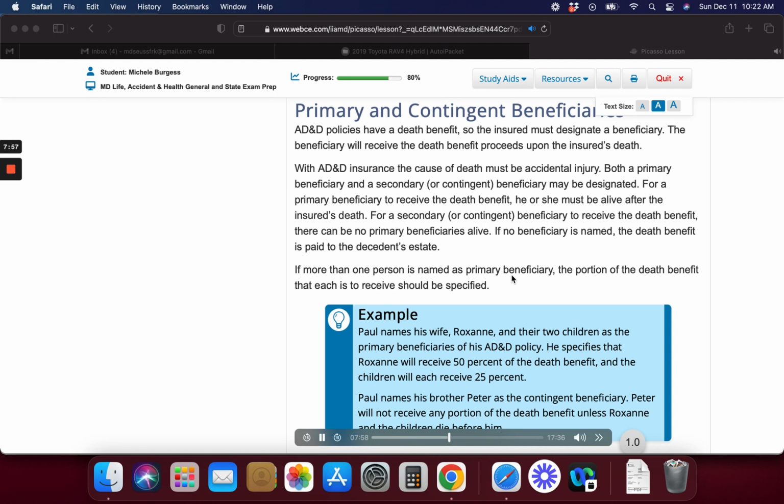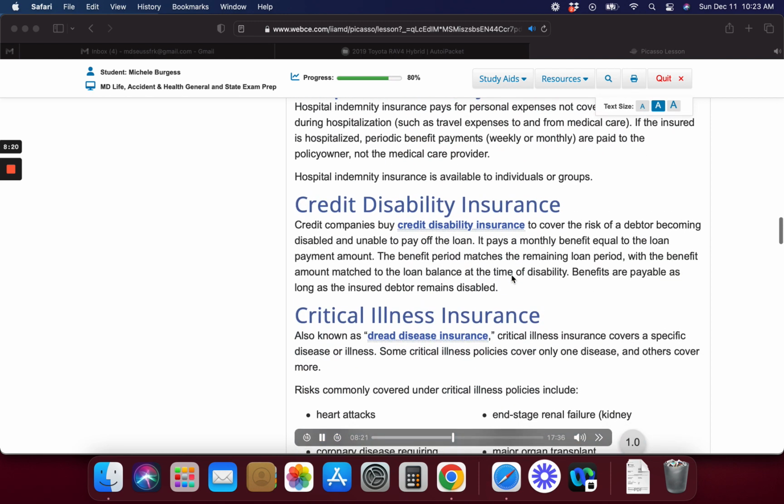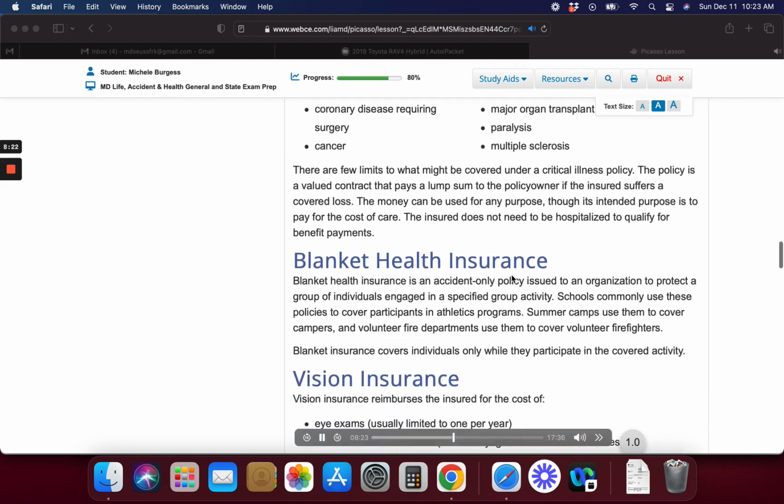Critical illness insurance. Also known as dread disease insurance, critical illness insurance covers a specific disease or illness. Some critical illness policies cover only one disease, and others cover more. Risks commonly covered under critical illness policies include: please pause the audio and review the table. There are few limits to what might be covered under a critical illness policy.